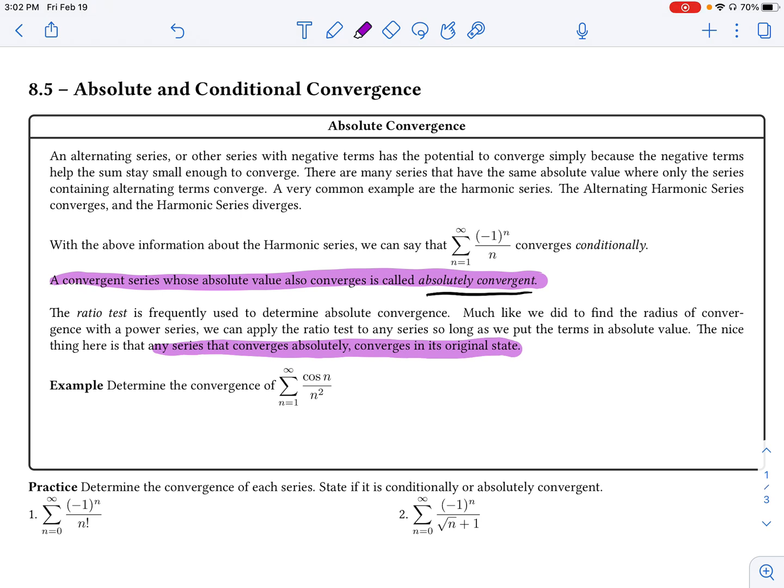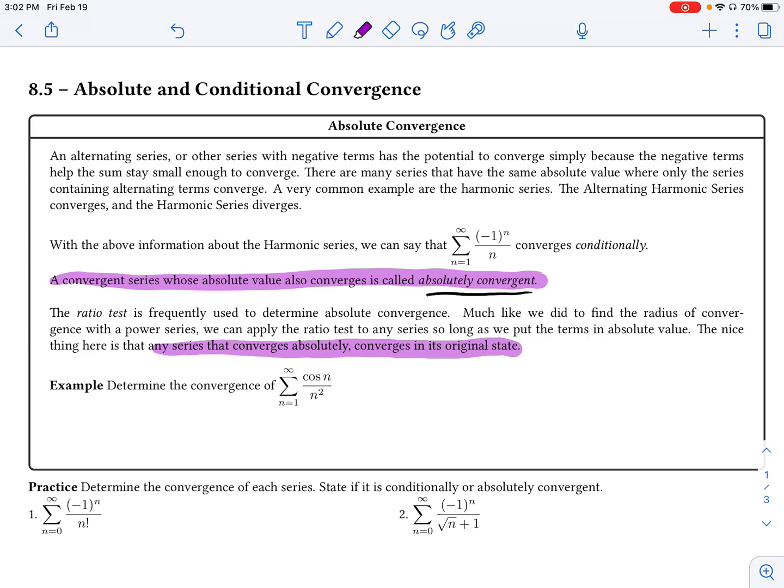So there's a huge benefit to this because sometimes we will look at series that we can't actually determine very easily whether or not that series converges. It's kind of unclear to us. But by taking the absolute value of that series, oftentimes we get a series that's actually easier to determine its convergence for. And then if we know that, hey, if this series converges in its absolute value state, then it must converge in its original state.